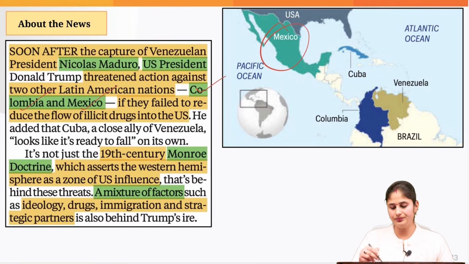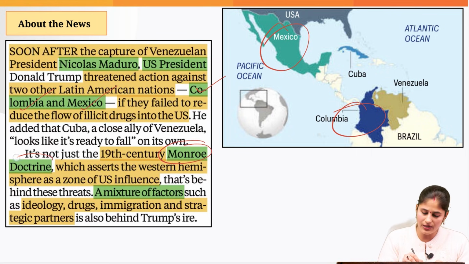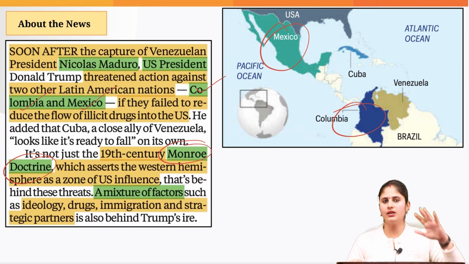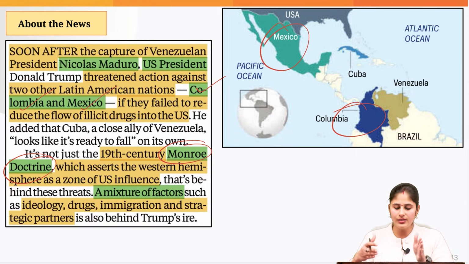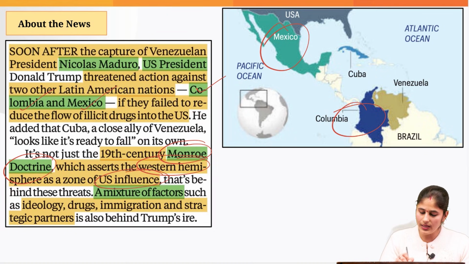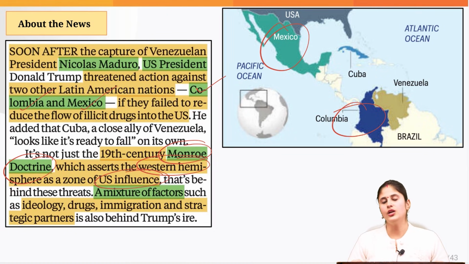Here you can see, it is because they are the ones who are facilitating narco-terrorism in the US. Now, the experts have pointed out that this particular threat given by the US to these two Latin American countries is not just a reflection of the Monroe Doctrine, which was given way back in the 19th century, which basically tells us that the Western Hemisphere should be a zone of US influence. No other major power is allowed to exert influence in this particular region.